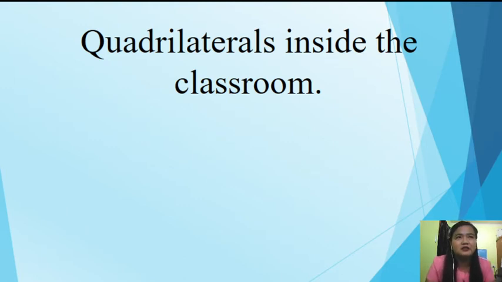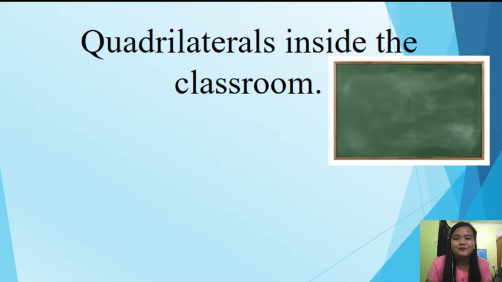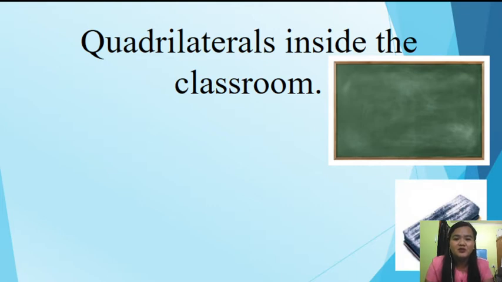Quadrilaterals inside the classroom. Can you give me examples of things na nakikita nyo inside your classroom? Yes! First, we have your chalkboard. Another, we have your eraser.